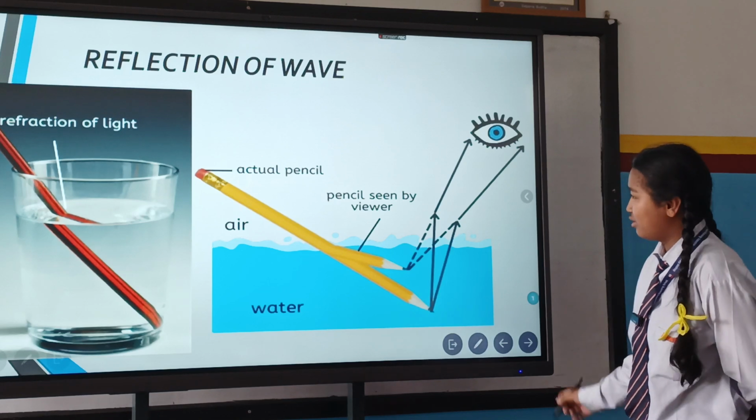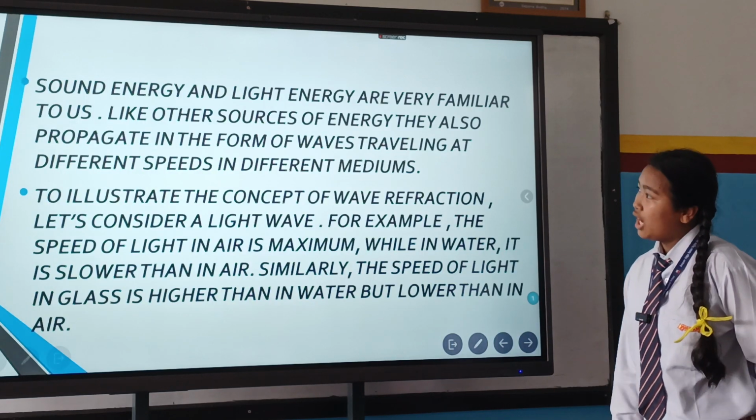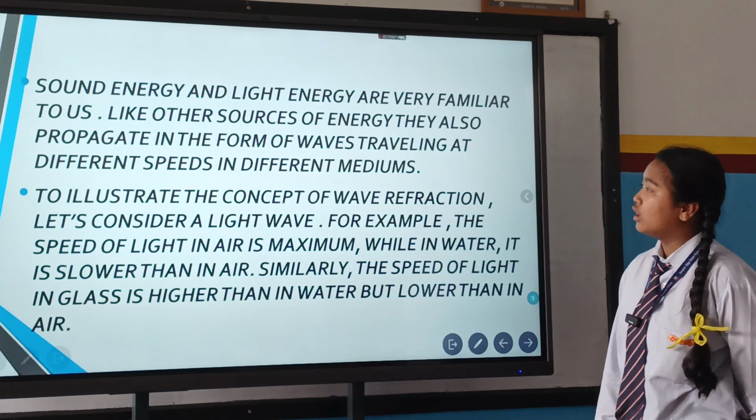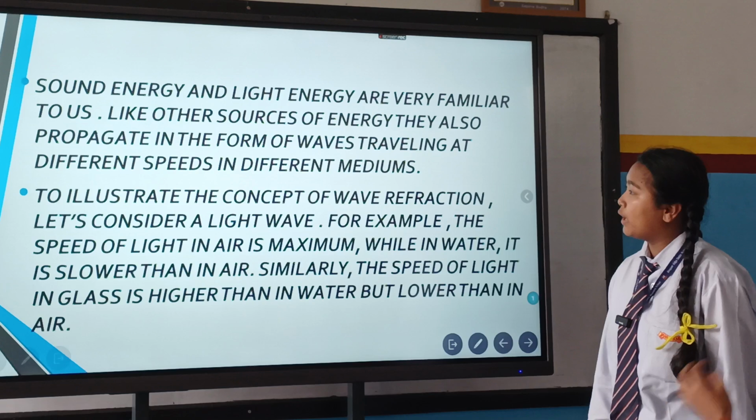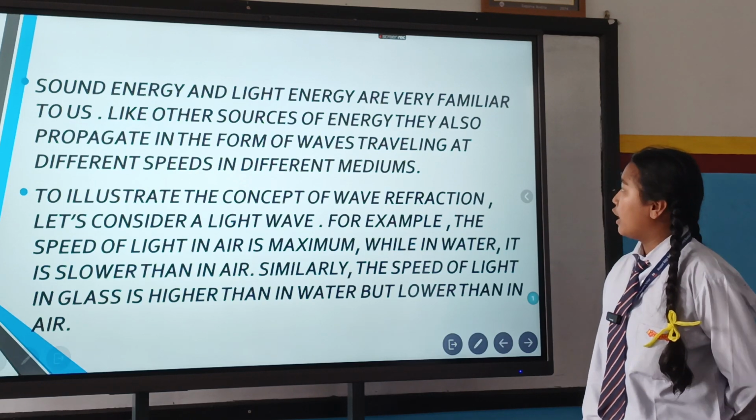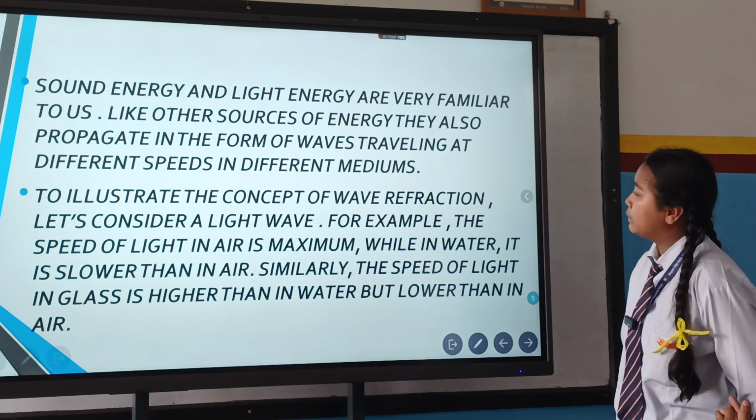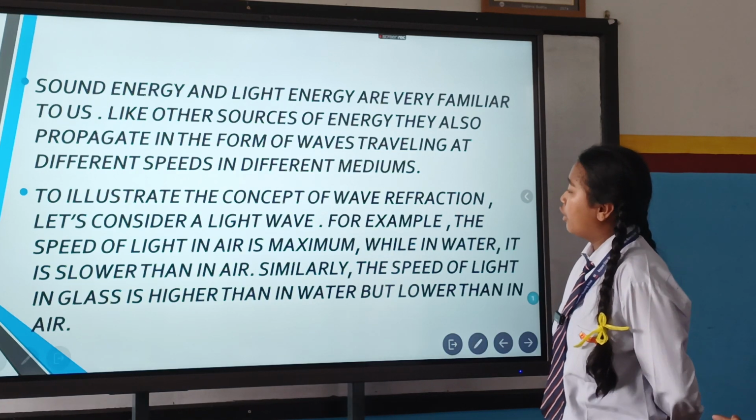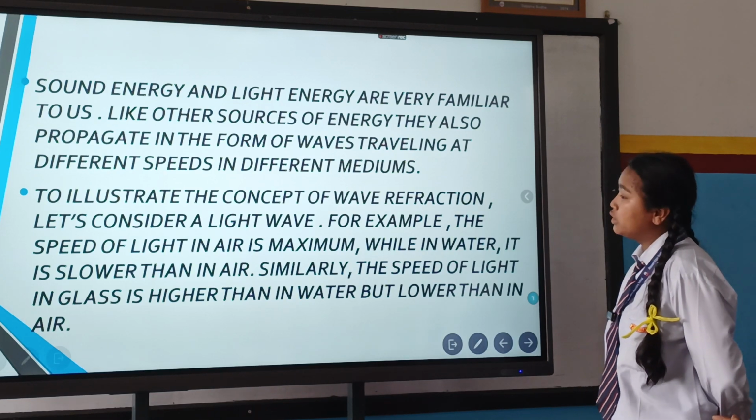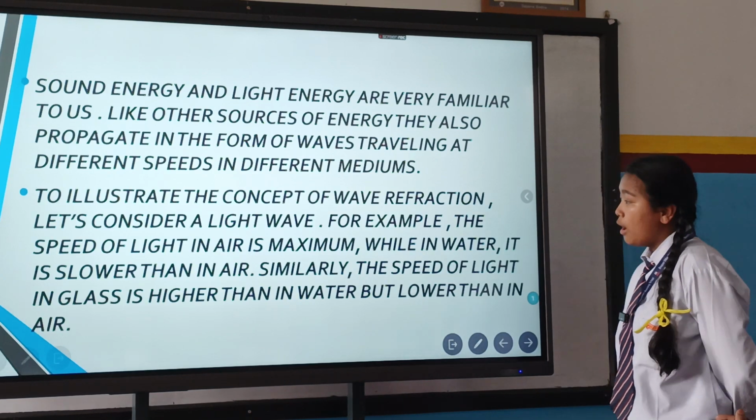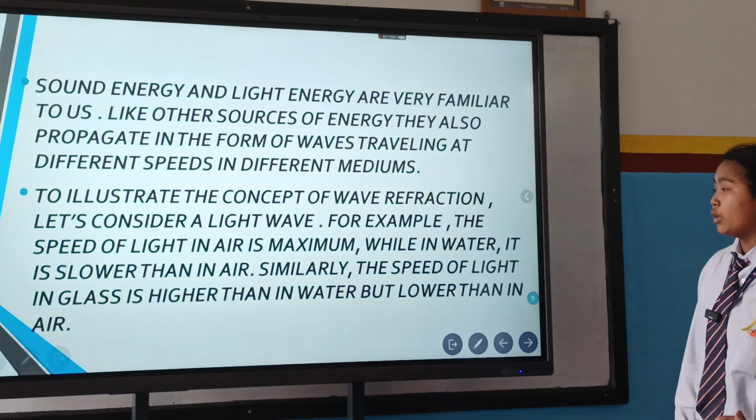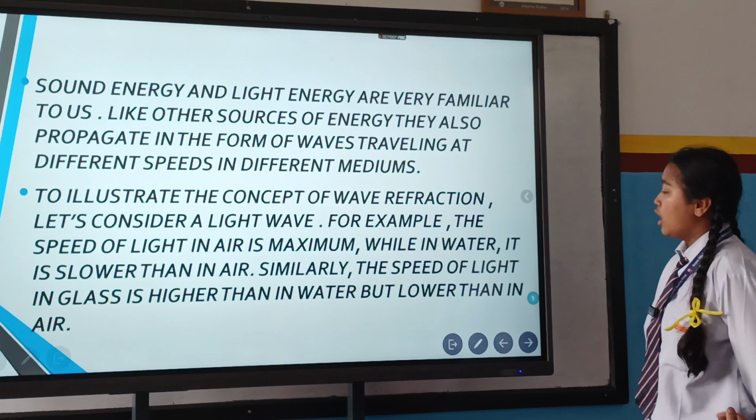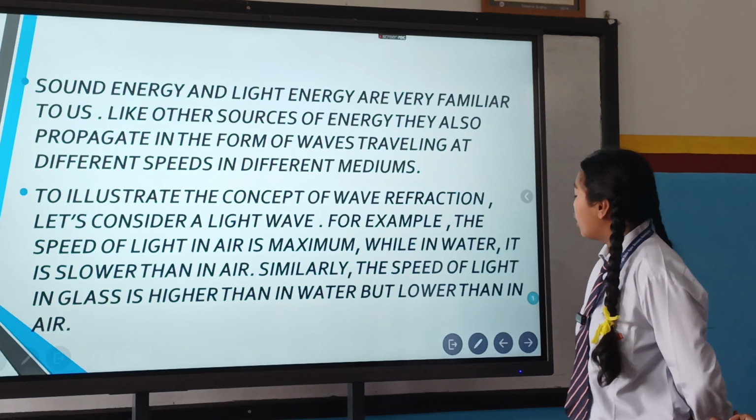Refraction of wave. Sound energy and light energy are very familiar to us. Like other sources of energy, they also propagate in the form of waves, traveling at different speeds in different media. To illustrate the concept of wave refraction, consider a light wave. For example, the speed of light in air is maximum, while in water it is slower than in air. Similarly, the speed of light in glass is higher than in water but lower than in air.